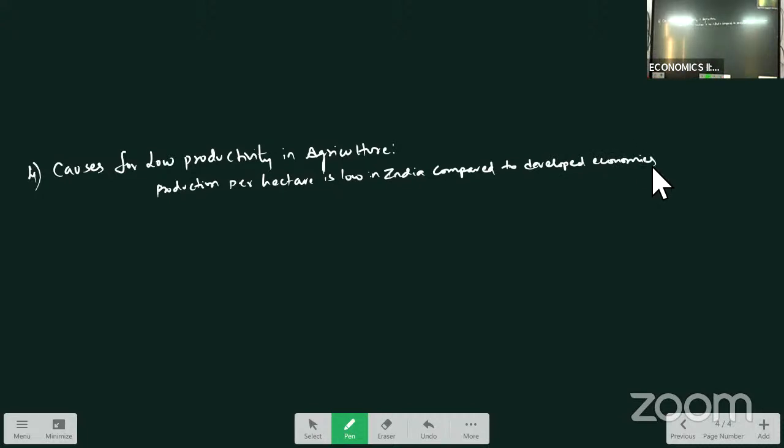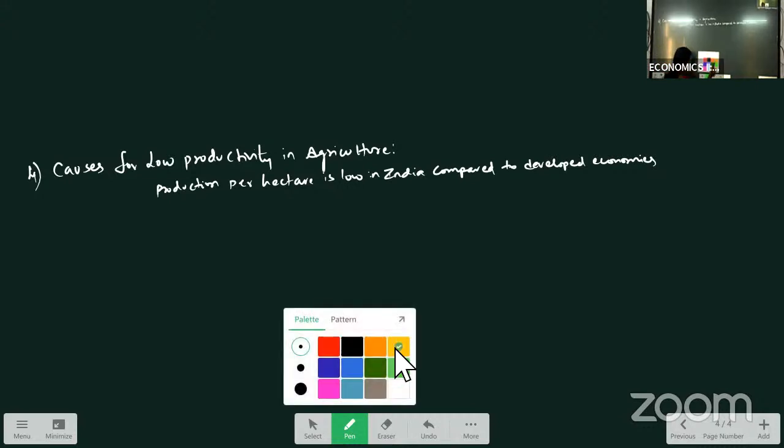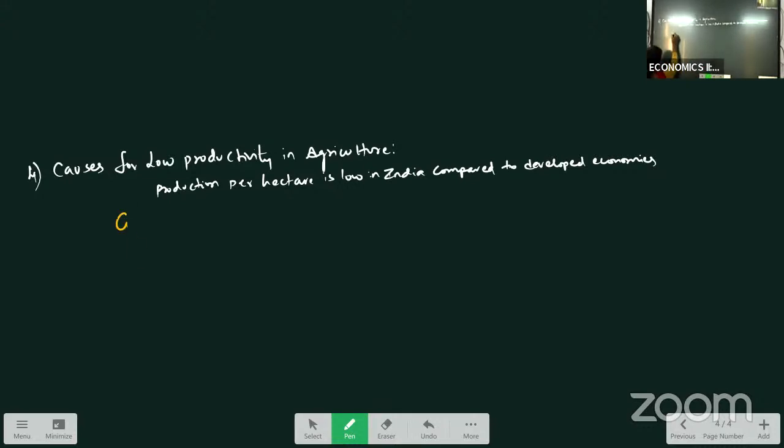So the main reasons for low productivity in agriculture, we can say there are three reasons for low productivity in agriculture. That is general causes, institutional causes. You can just see simply, I'll explain you, you can understand this one. What are the causes? General causes, right? Then next we have institutional causes.